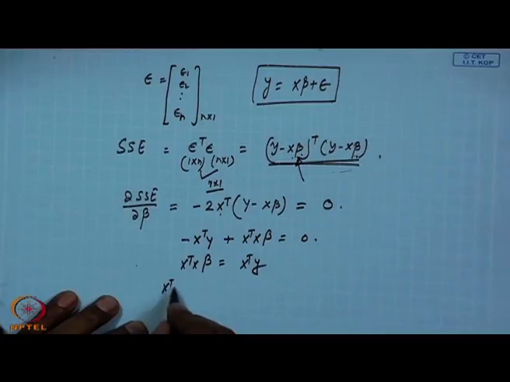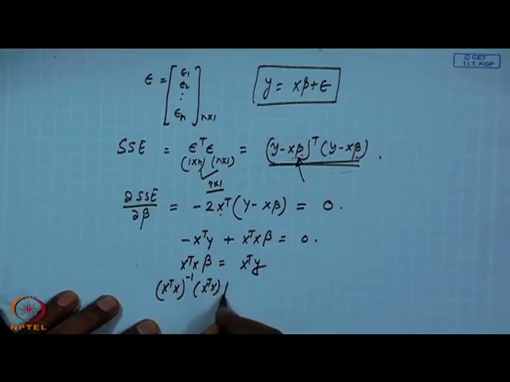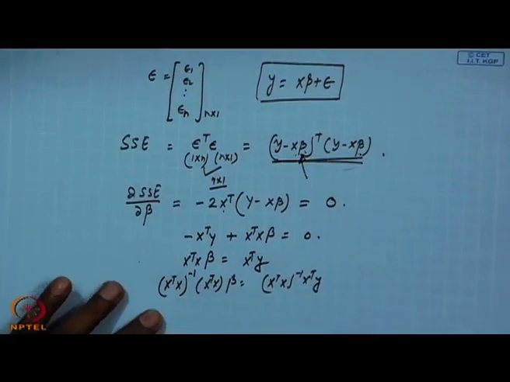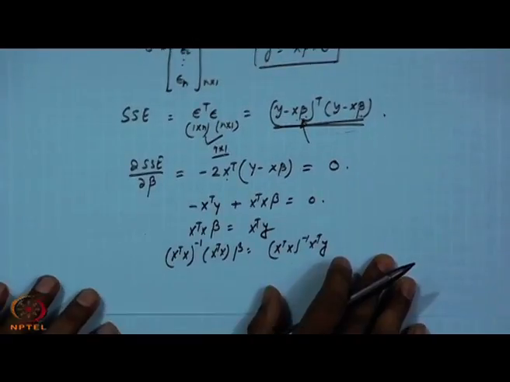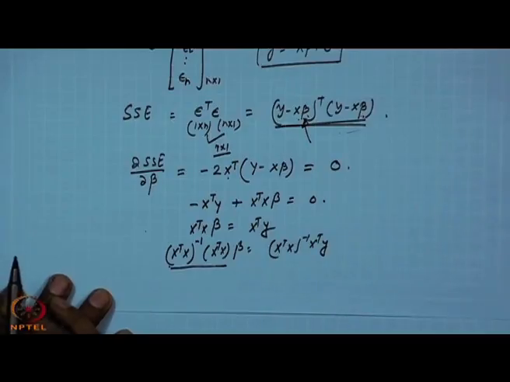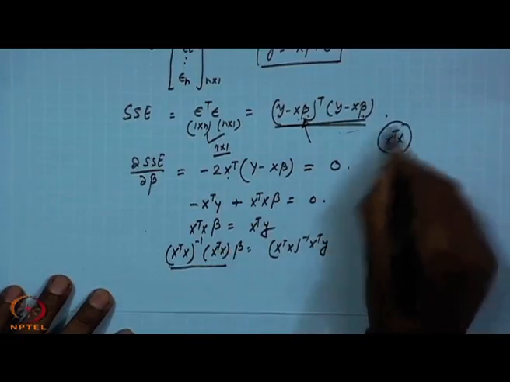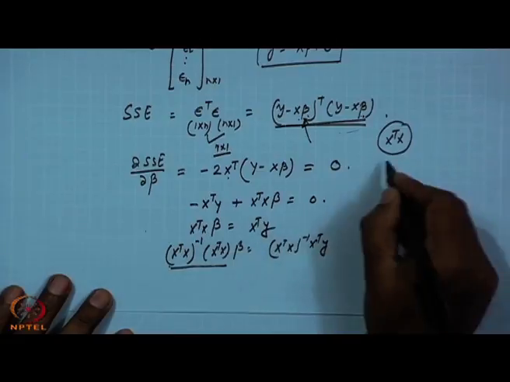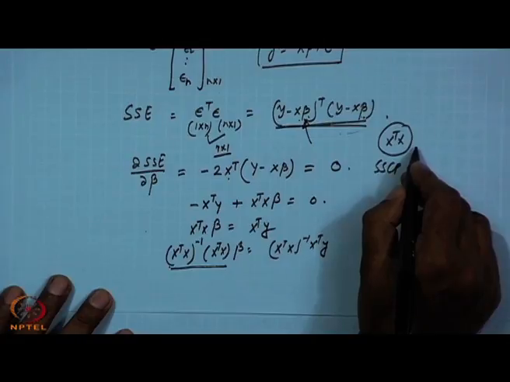If I multiply both sides by the inverse of x transpose x, then what will happen? I multiplied both sides by x transpose x inverse. Now, x transpose x inverse times x transpose x. In the covariance lecture I gave you the SSCP matrix x transpose x. Can you remember that? I said that this is a square matrix, a symmetric matrix.